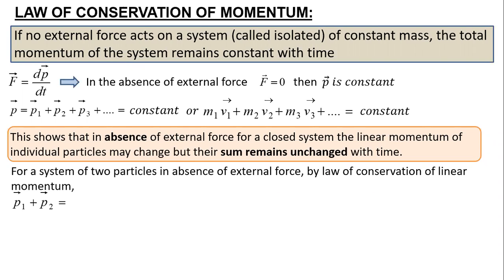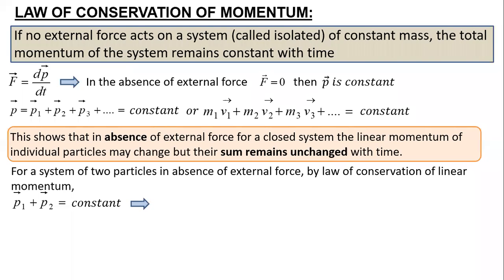The sum of momentum should be constant for the two bodies, even if they are colliding with each other, since no external force is acting on the system. P1 may change, P2 may change, but the addition will always be constant.